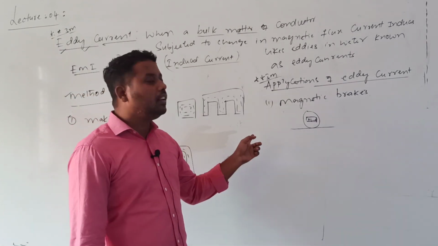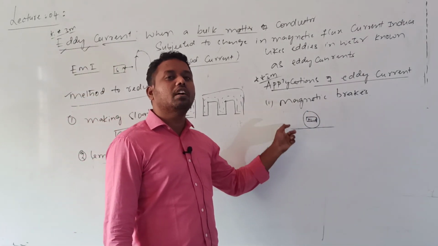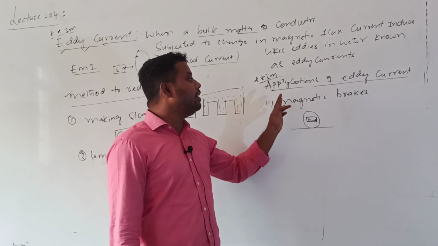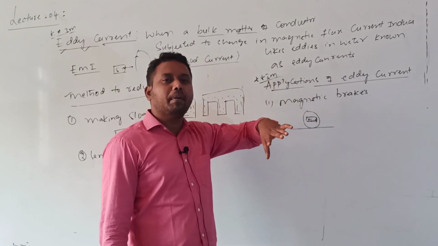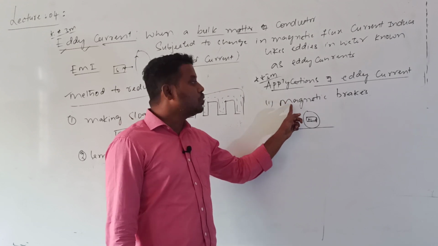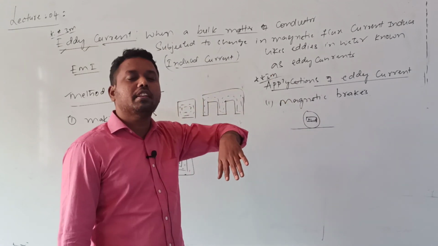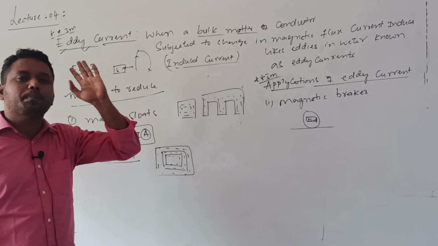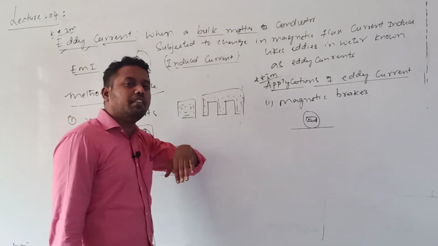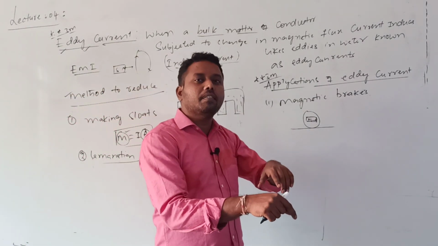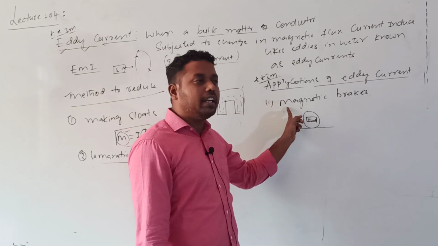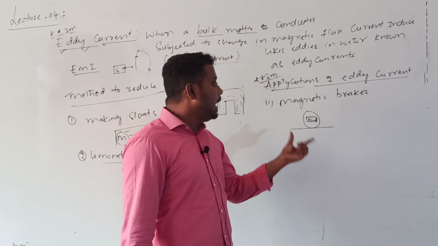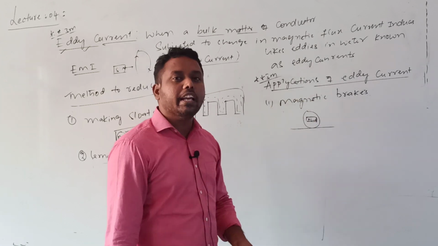So the induced current will stop the wheel from rotating and the train will be stopped. This process takes place very quickly. So in magnetic brakes, though they are going with a speed of 500 kilometers per hour, 1000 kilometers per hour, even by pressing a button, you can immediately stop that train. So that is the main application of eddy current. Eddy currents are used in magnetic brakes.